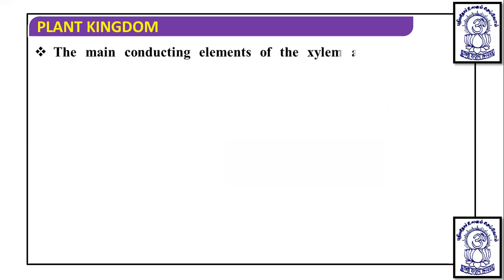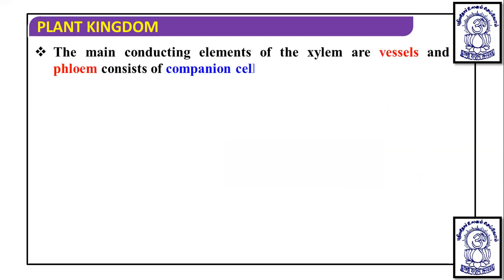The main conducting elements of the xylem are vessels, and the phloem consists of companion cells. Dear students, please remember that in angiosperms, vessels are present in the xylem, but in gymnosperms we have studied that there is an absence of vessels. Tracheids are obviously present, and in the phloem, companion cells and sieve tubes are present. In the phloem, sieve tubes are present, but sieve cells are absent.